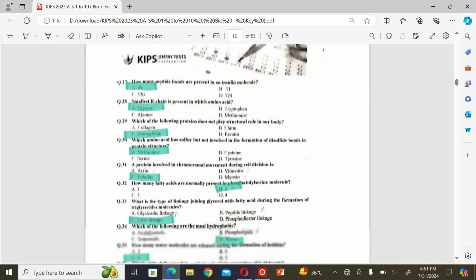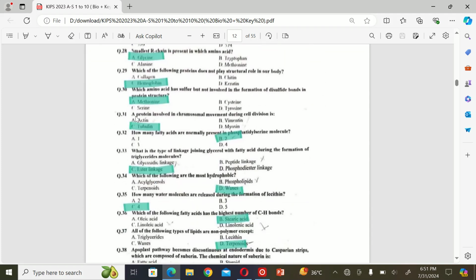The next MCQ is a protein involved in chromosomal movement during cell division is A. Actin, B. Vimentin, C. Tubulin, D. Myosin. So the correct option is C.